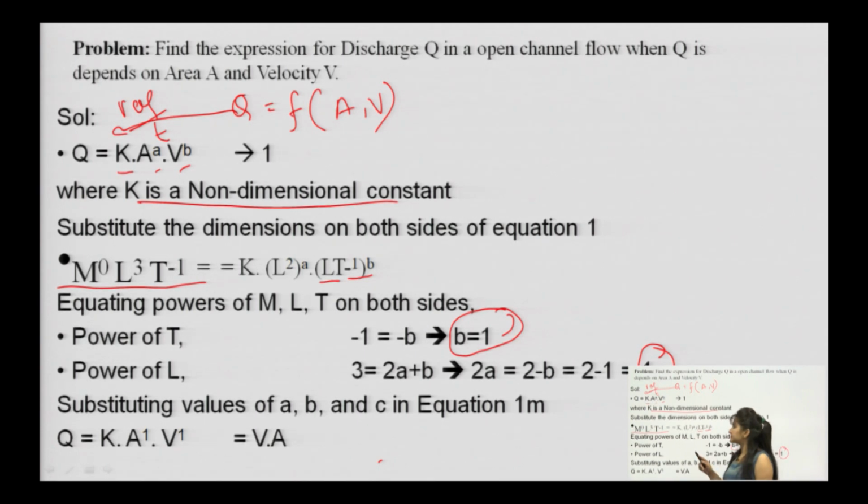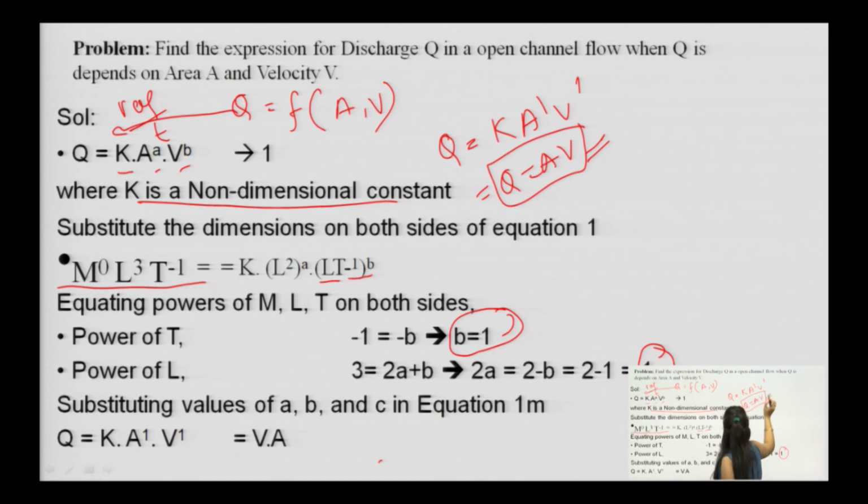And hence you can see q is nothing but k A to the power 1 V to the power 1, which is nothing but q equals A into V. This we have already studied in the continuity equation, where the law of conservation of mass was being followed. Hence you can see and visualize how dimensional analysis helps you establish a relationship between a few variables, dependent and independent.